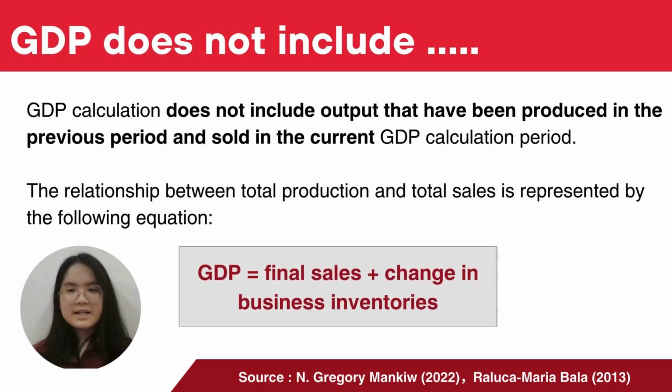Raluca Maria Bala said that GDP calculation does not include output that has been produced in a previous period, and so the current GDP calculation period only accounts for the total value of goods and services produced within the specific time frame being measured, ensuring that only new production is reflected in the economic activity for that period.